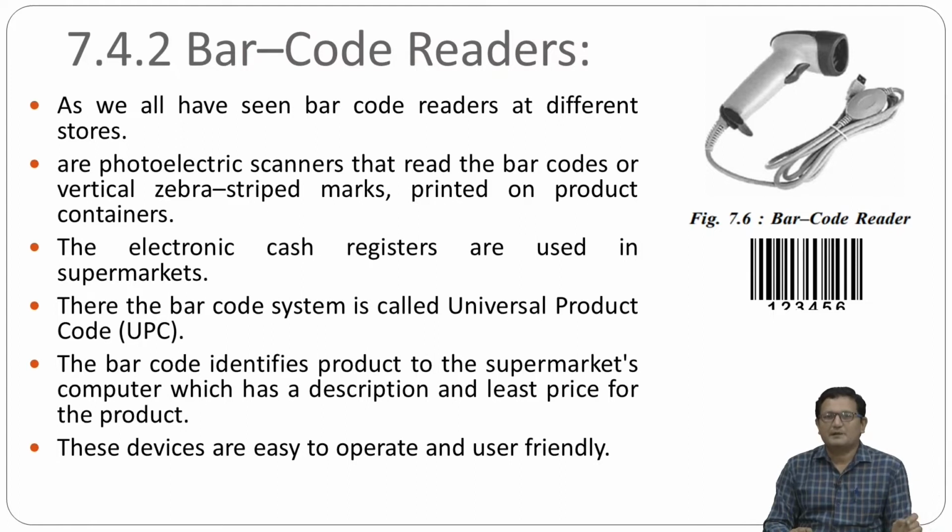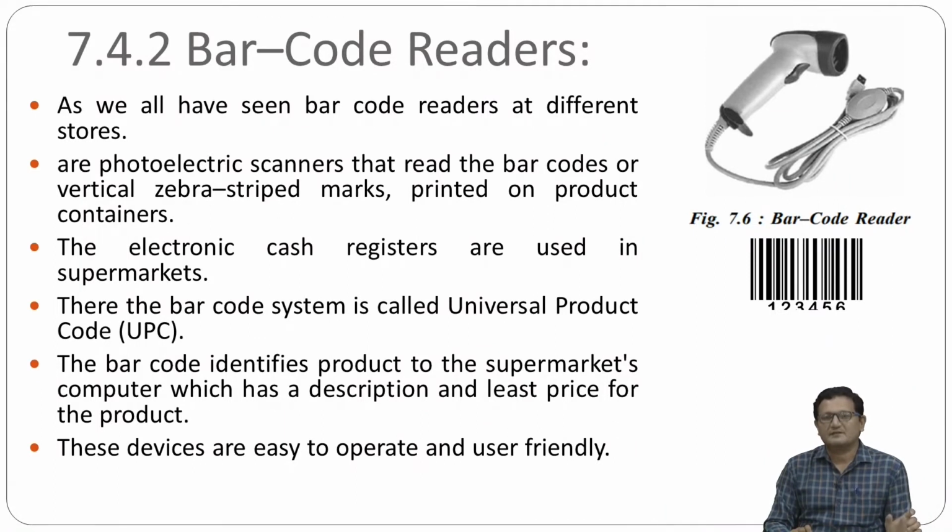symbol, right? A barcode symbol has some thin and thick lines, and to print these thin and thick lines, the Universal Product Code, UPC, is used.